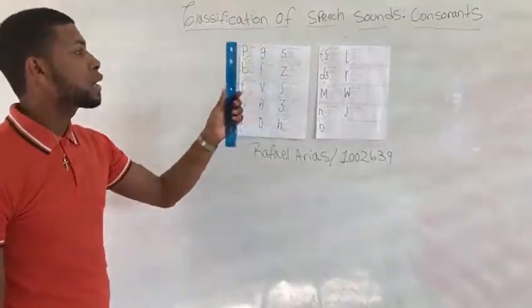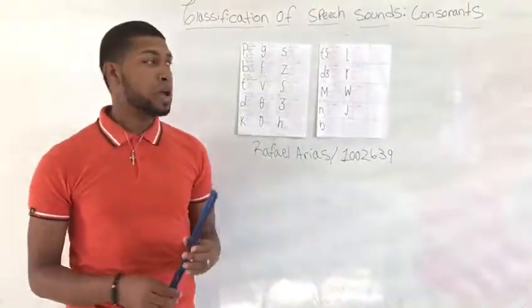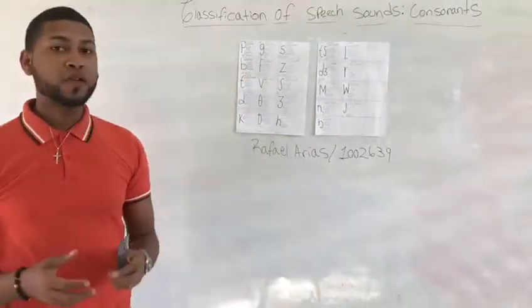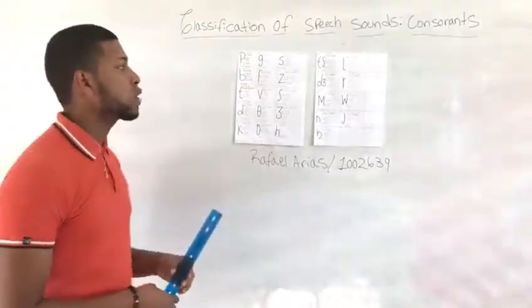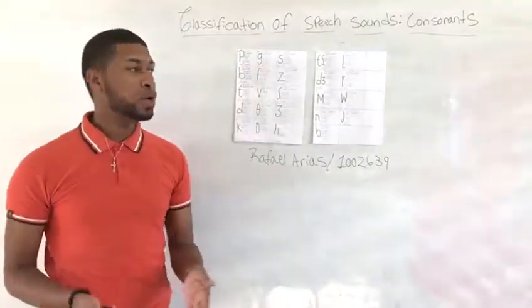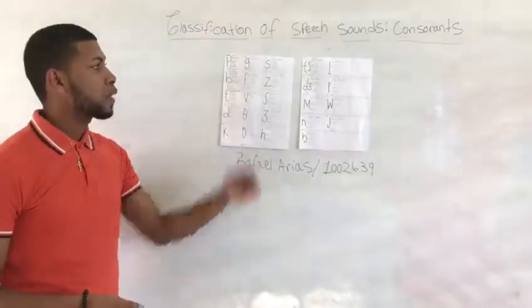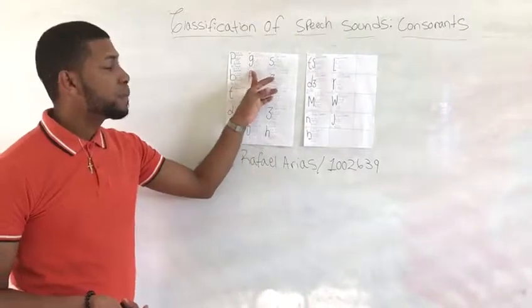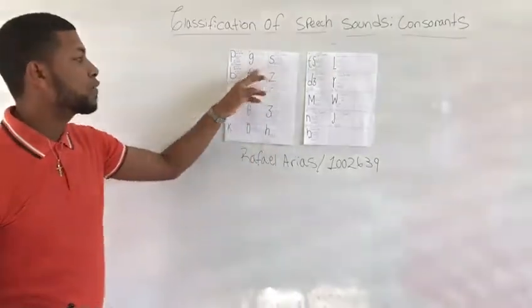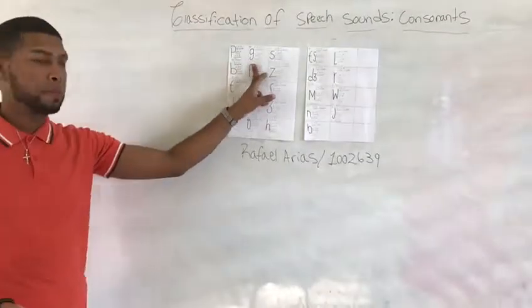The consonant ga, according to the place of articulation, is lingual velar and according to the manner of articulation is stop. According to the voice of articulation is voiced. We have an example and it's black.